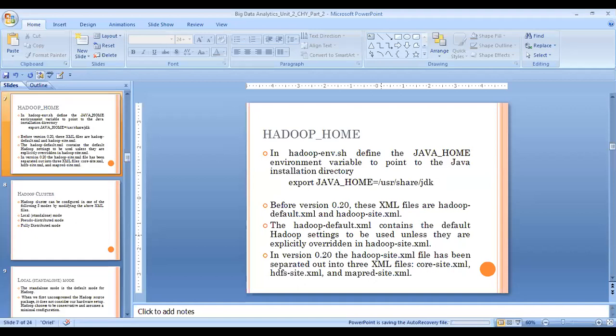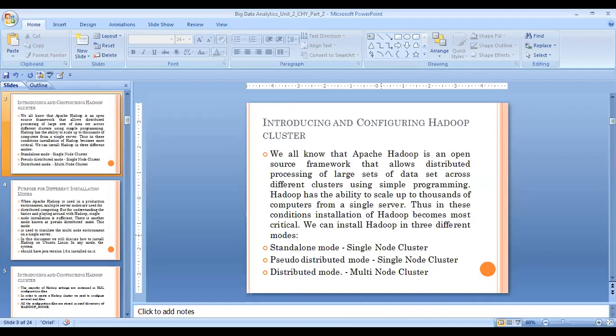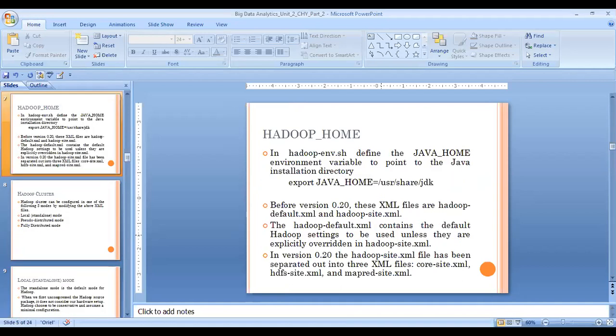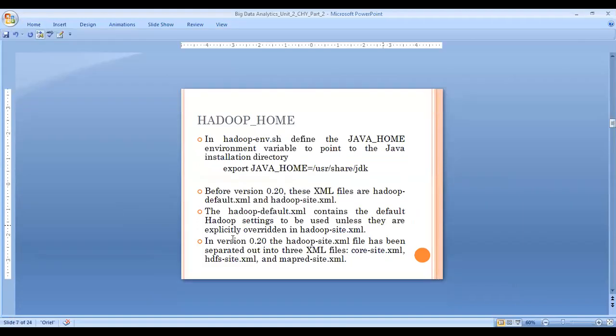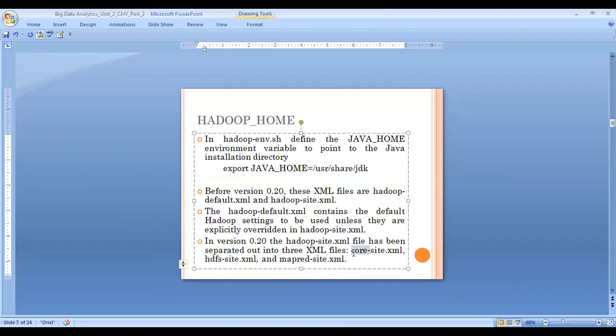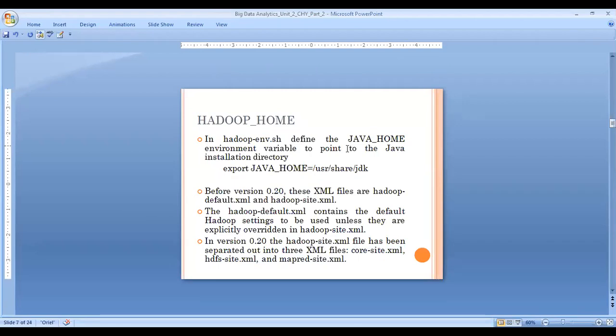So this is the fully distributed mode. This is a simple thing, how we are going to configure the HDFS and XML files. We need to remember these things. This is the HDFS code, and it is visible to everyone. We need to know how to configure the XML files and what the Hadoop code is. For Hadoop, basically, Java needs to be installed.